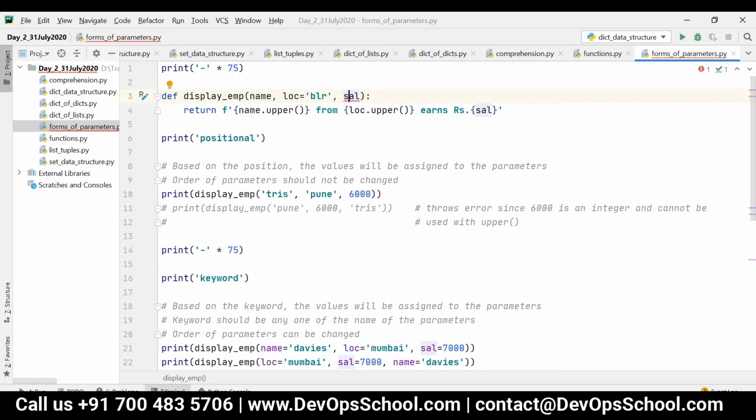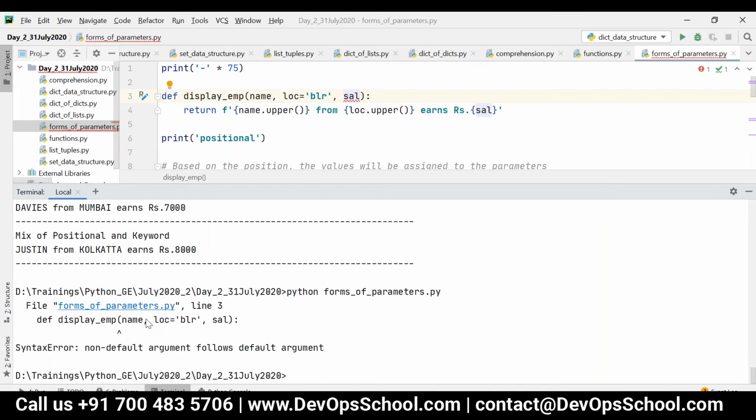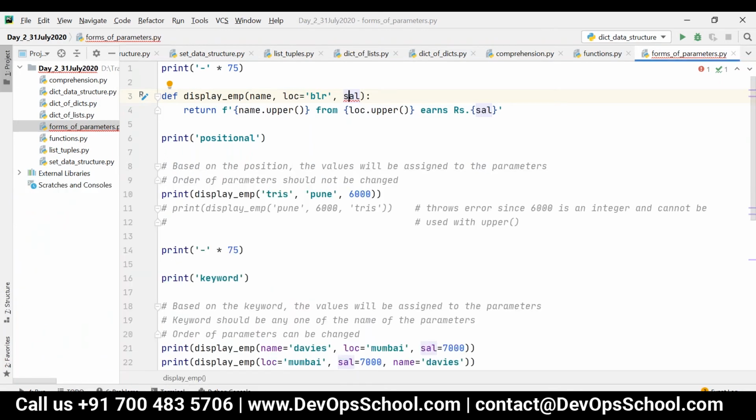So if I just execute this, I will get a compilation error: non-default argument follows default argument. So if you start providing default values for the parameters, a value should be provided for the rest of the parameters, let's say 5,000. In this case, it is not required for me to pass location and salary.